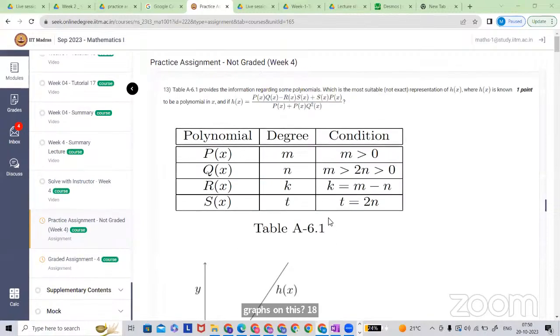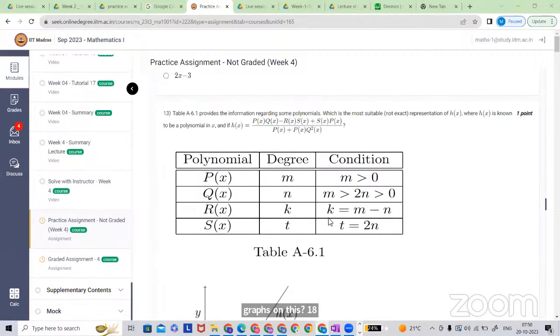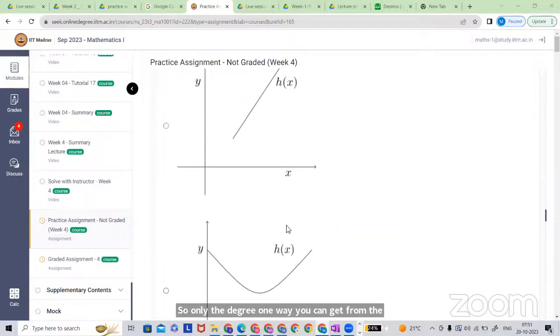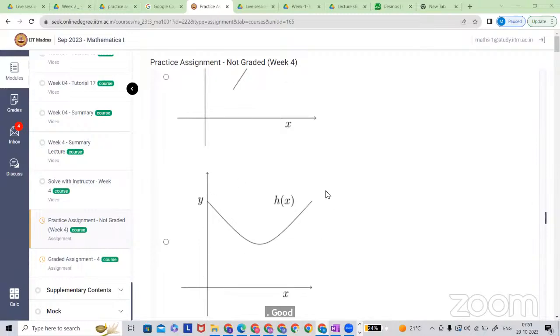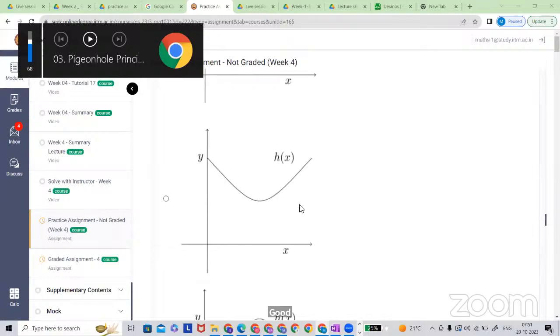The h(x) is the quotient. Finally, the quotient is that, so only the degree matters. One way you can get it is from the degree. Once you get the degree, everything will be clear. See, what is the meaning of this one? Linear function. Linear means the degree would be 1. What is the meaning of this one? Quadratic, so the degree would be 2.